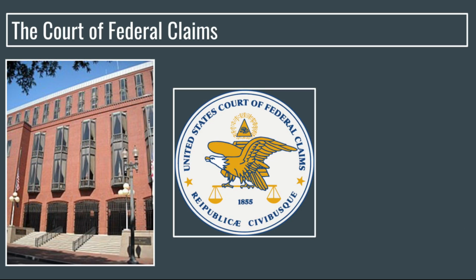The Court of Federal Claims holds trials throughout the country, hearing claims for damages against the federal government. The government may be taken to court only in cases in which Congress has declared the U.S. to be open to a suit. It originated earlier and became the U.S. Court of Federal Claims in 1993. It is composed of 16 judges appointed by the President and approved by the Senate for 15-year terms, and the U.S. government cannot otherwise be sued.